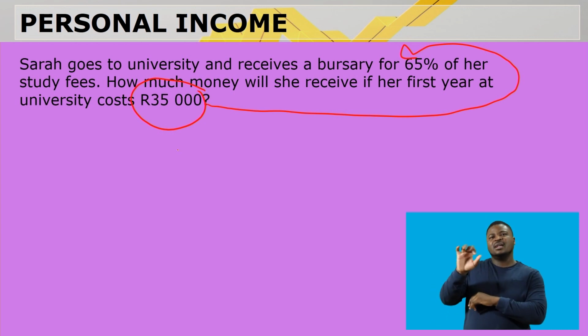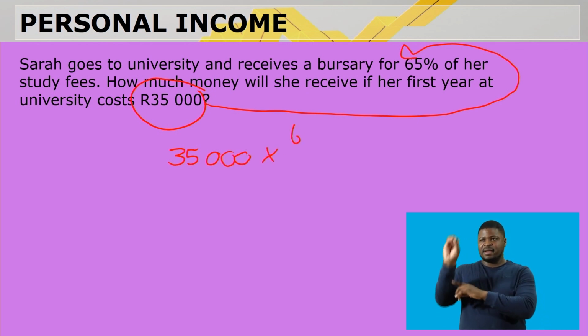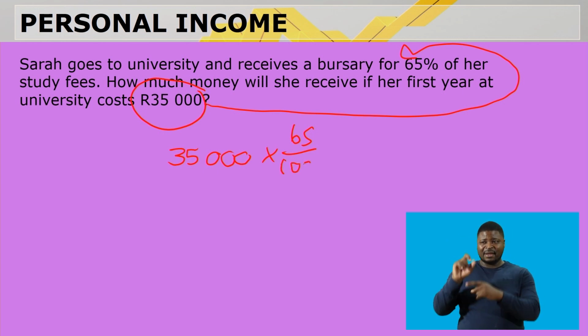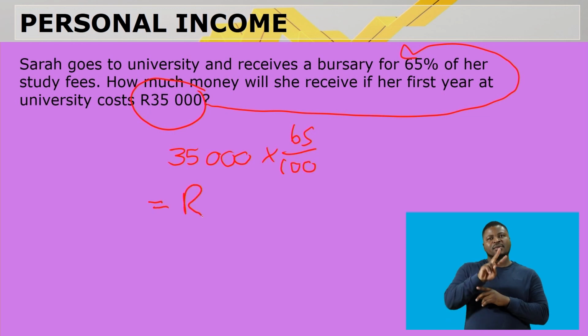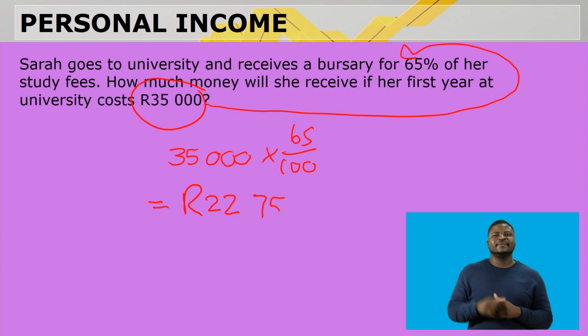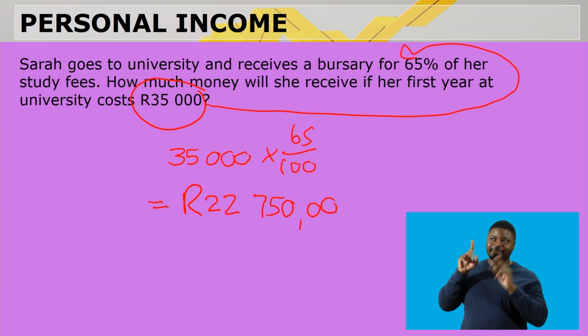So it's going to be 35,000 times 65%. Remember, a percentage is a fraction over 100. And that is an astonishing 22,750 Rand that she will receive from the university.